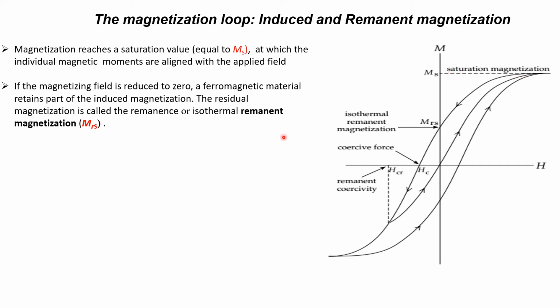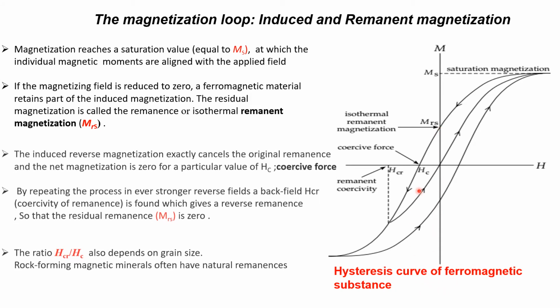Next case, suppose the magnetizing field is 0 at that point. What we can expect is that there will be no magnetization, but there will be some residual magnetization. Ferromagnetic material retains a part of the induced magnetization, and that magnetization is called isothermal or remnant magnetization, MRS.